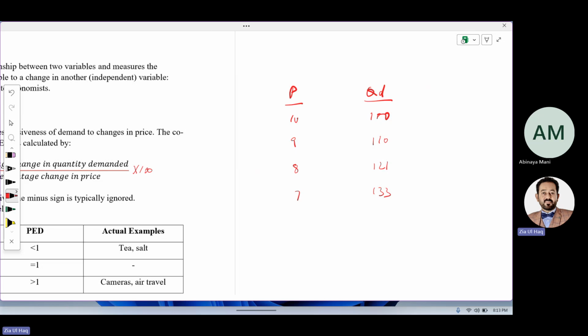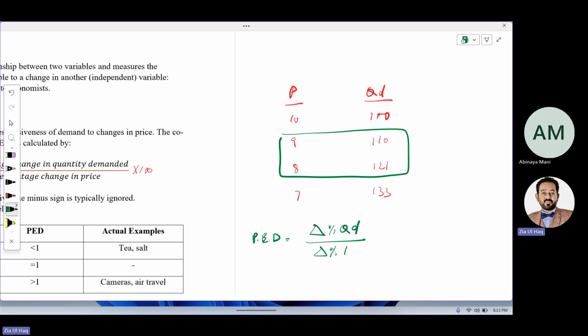If we want to calculate price elasticity of demand for only this portion, if price moves from 9 to 8 and demand moves from 110 to 121, what is the price elasticity of demand? So the PED formula is equal to percentage change in quantity demanded divided by percentage change in price.